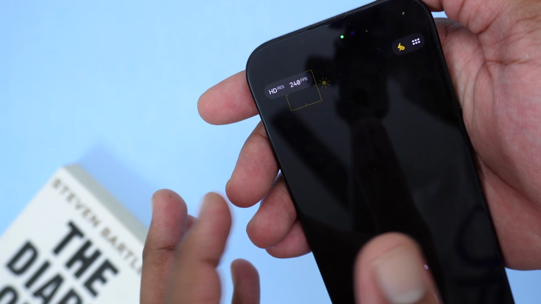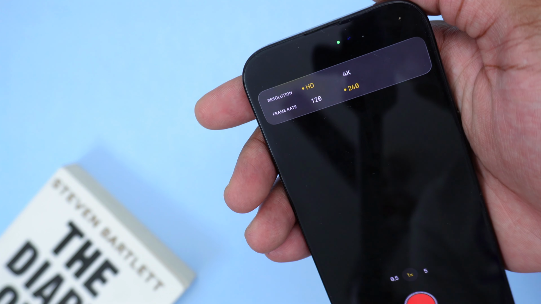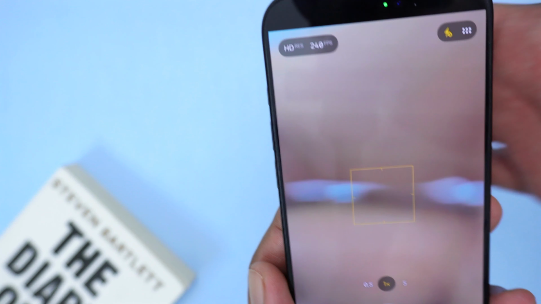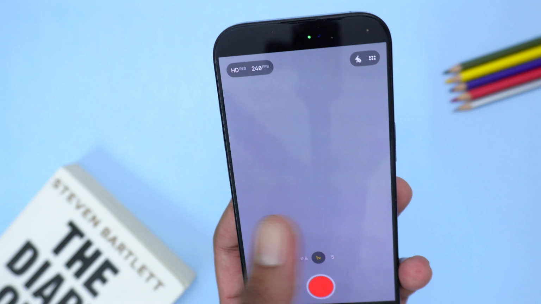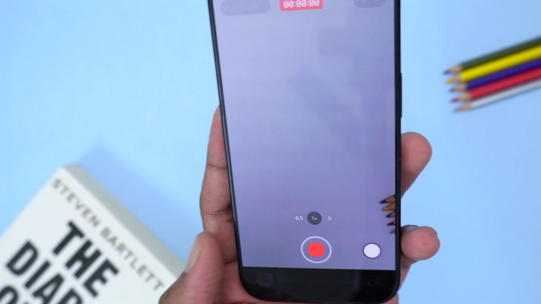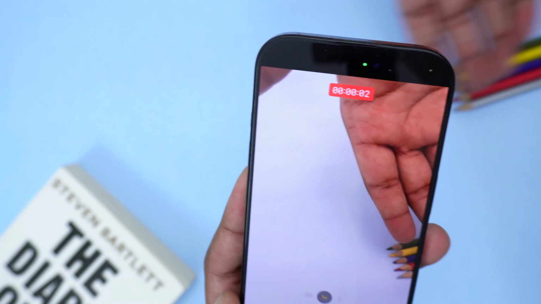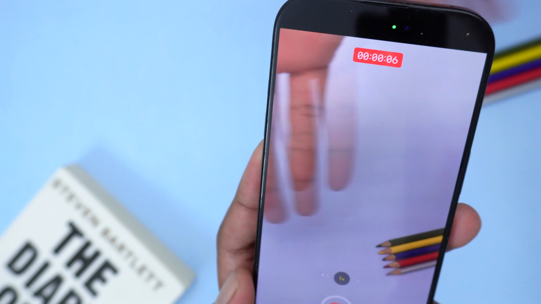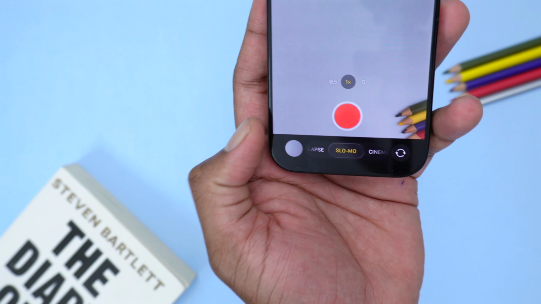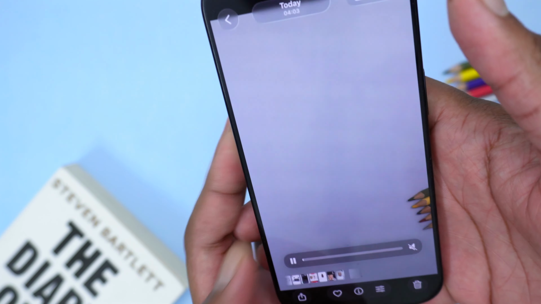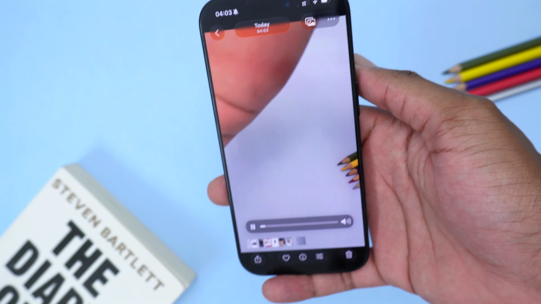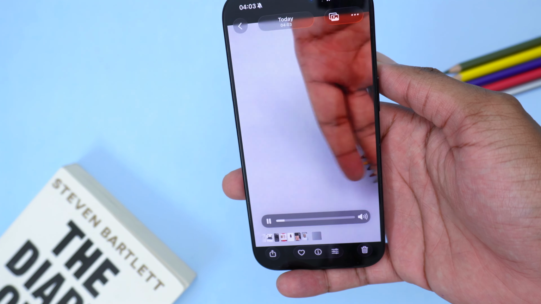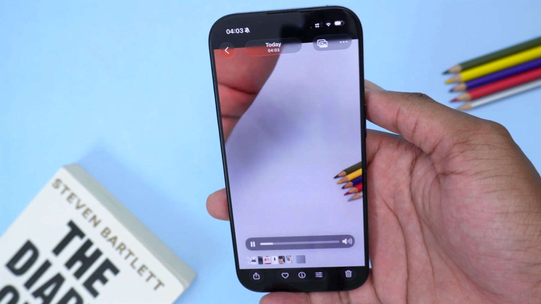As you can see, we have 240 FPS in here, which is the good resolution that we've set under settings. So what will happen, for example, if I tap on record and simply pass my hand in here, suppose I'm running, and then I stop. I simply stop my recording. Of course, I've recorded it under slow-mo. I'm going to simply turn it on, and as you can see, my hand looks already slow because I've recorded it in slow motion.